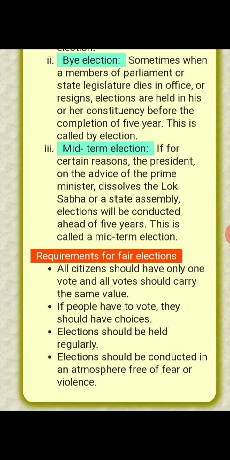Sometimes when a member of parliament or state legislature dies in office or resigns, elections are held in his or her constituency before the completion of 5 years. This is called a by-election.